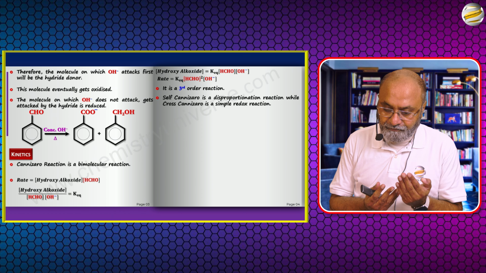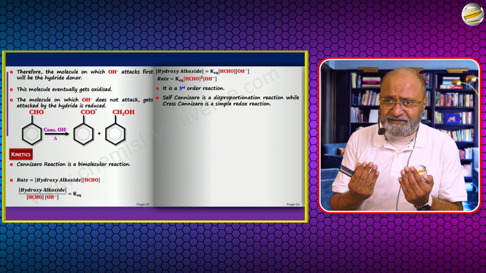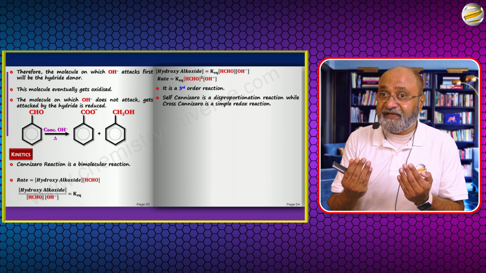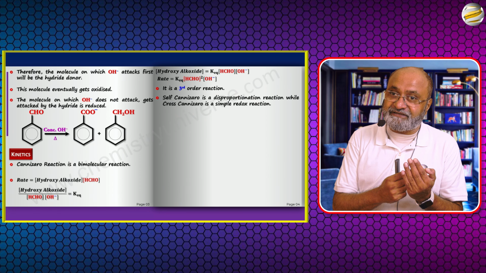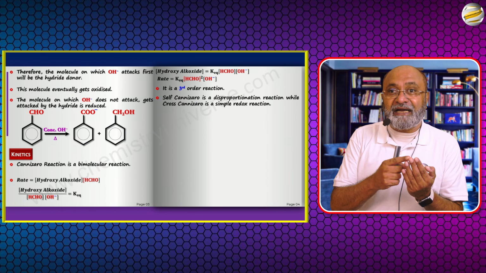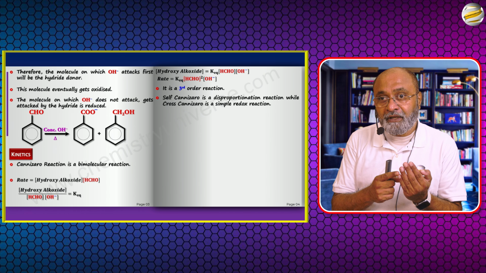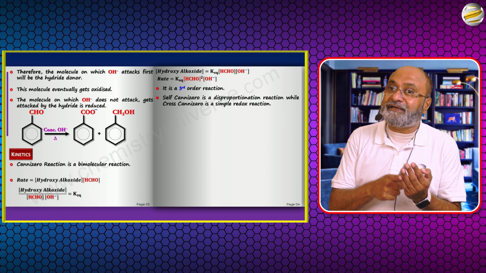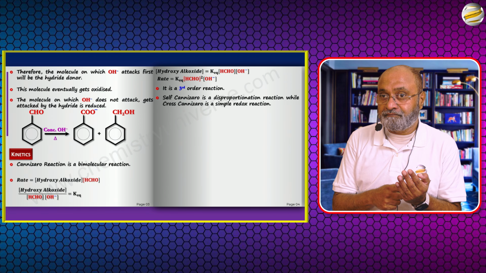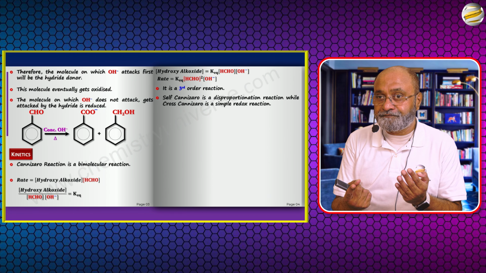So you have aldehyde 1, you have aldehyde 2. Aldehyde 1 is less hindered, aldehyde 2 is relatively highly hindered. So aldehyde 1 is the one where hydroxide will attack in the first step, which means that will be the hydride donor, which means that is the one that is going to get oxidized. So the less hindered one gets oxidized. And obviously the other one gets reduced.